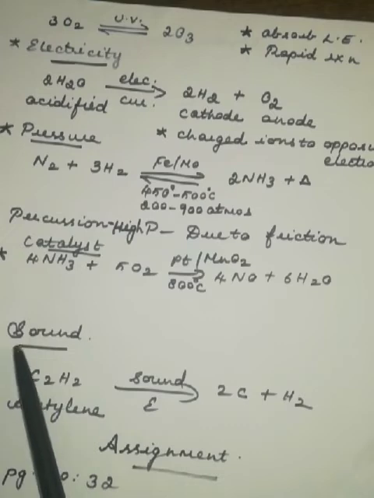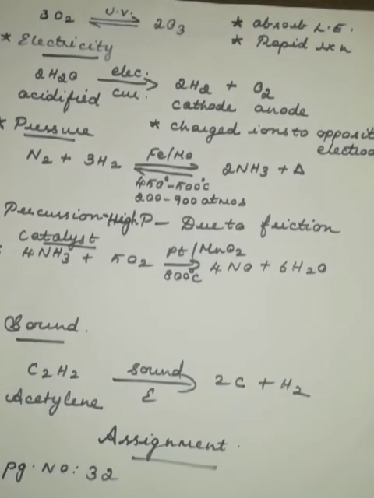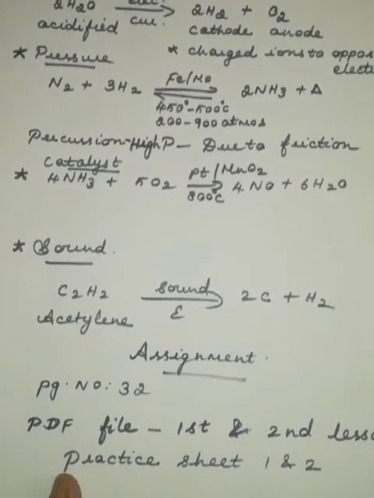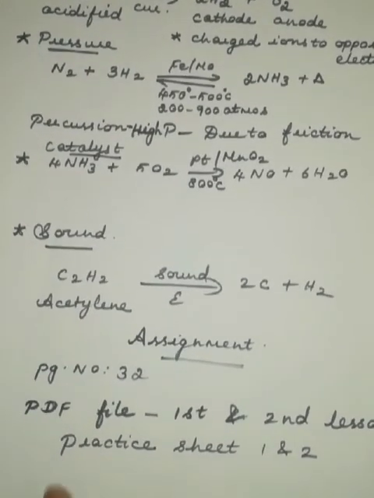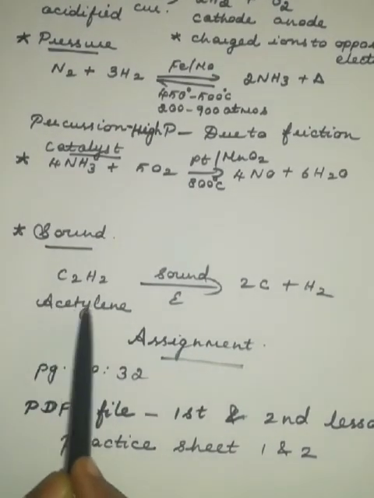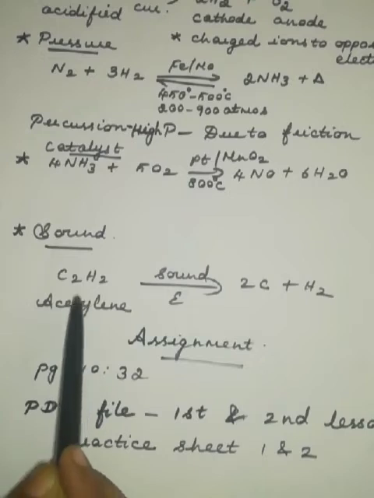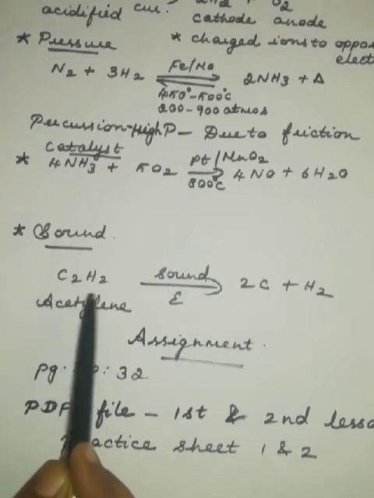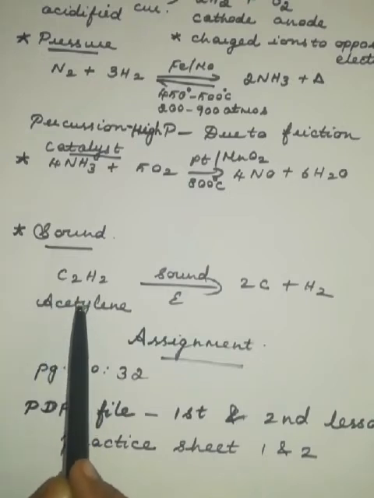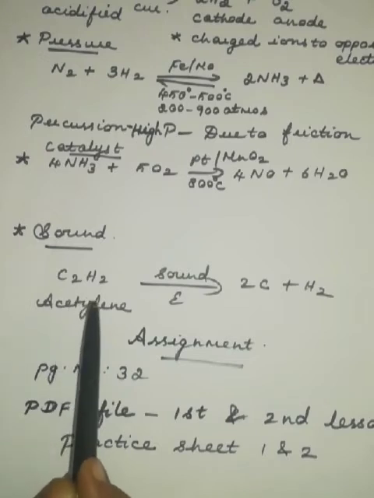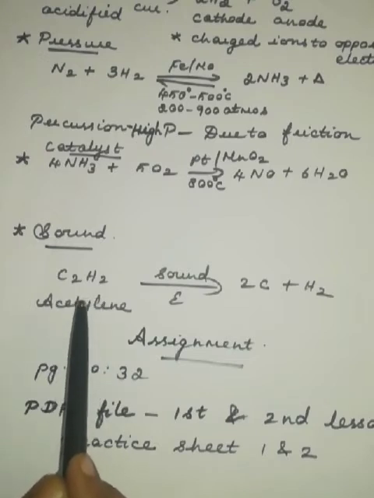And now let's see about sound. Sound is also one of the factors required to bring about chemical changes. Here, acetylene. You know what acetylene is? It is a hydrocarbon which contains a triple bond, C2H2.